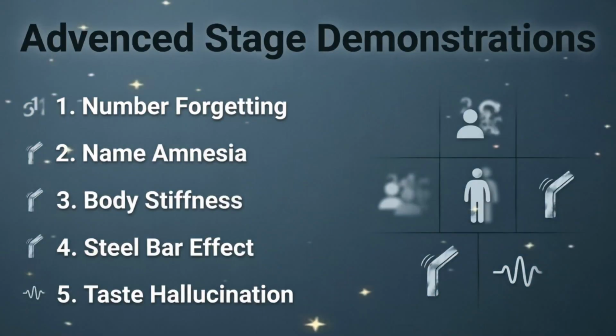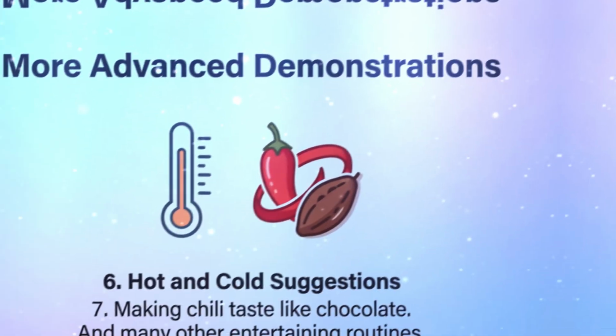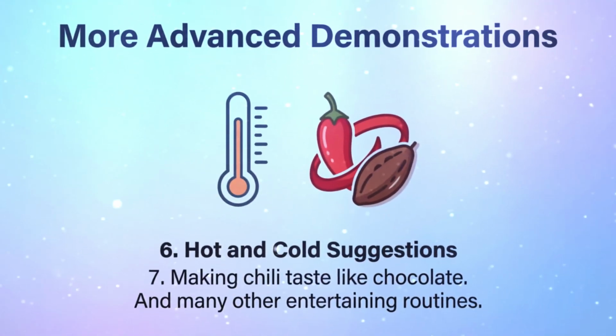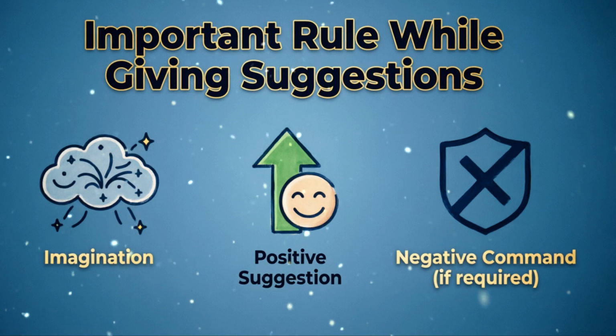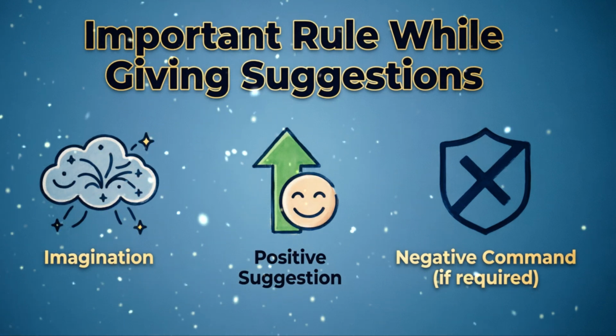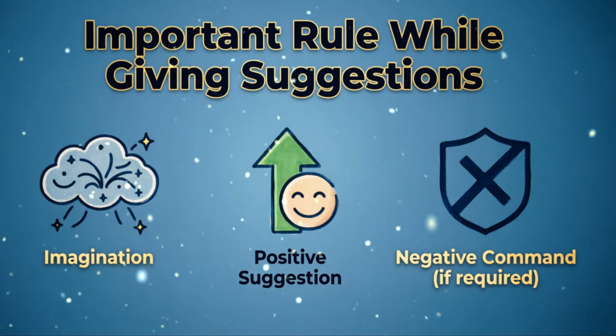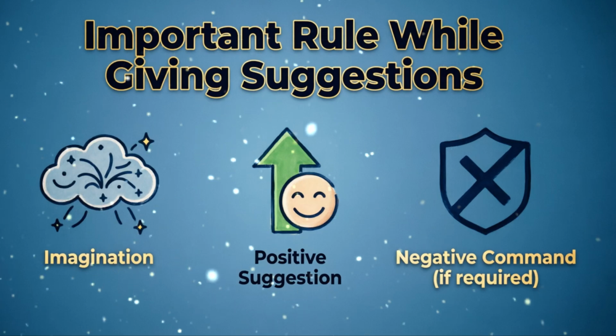Advanced stage demonstration. After this, many different demonstrations can be performed. Number forgetting, name amnesia, body stiffness, steel bar effect, taste hallucination, hot and cold suggestions, making chili taste like chocolate, and many other entertaining routines. Important rule while giving suggestions: whenever you deliver a suggestion, use imagination, positive suggestion, and negative command if required. This is the foundation of effective hypnotic communication.